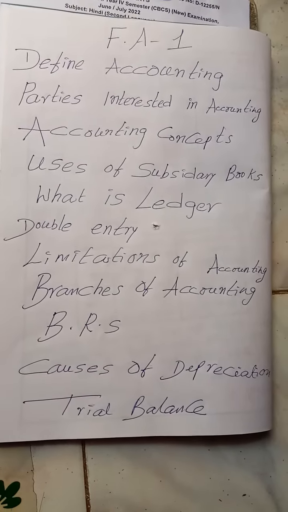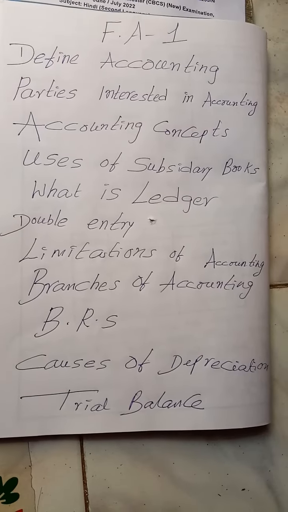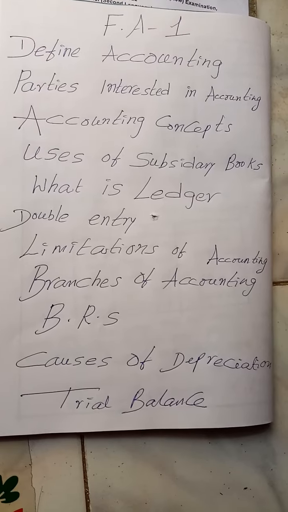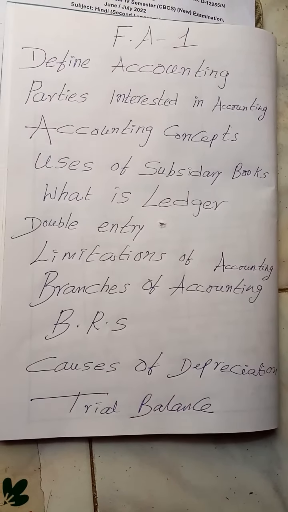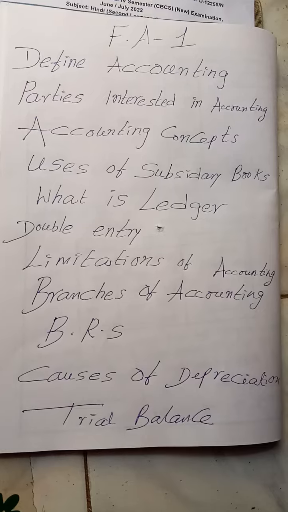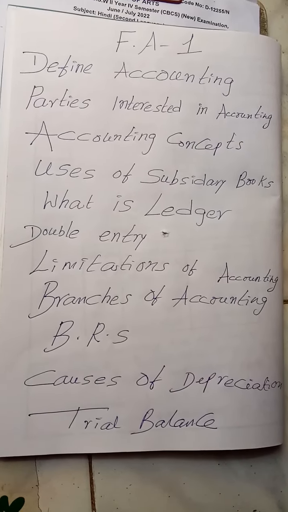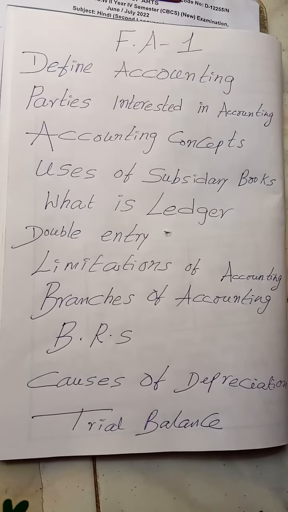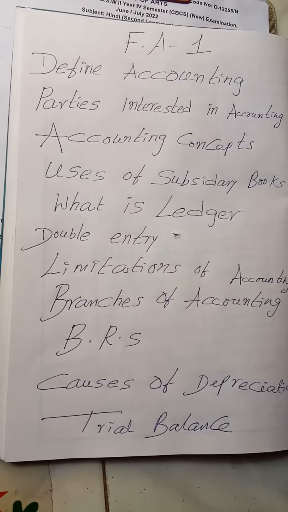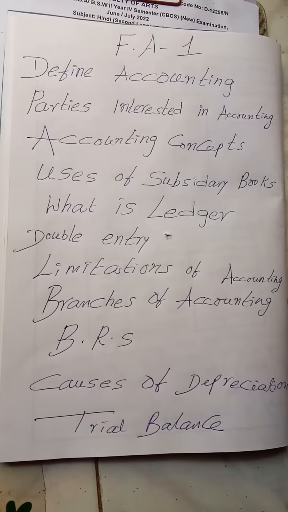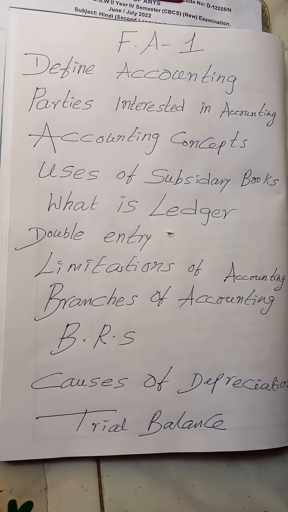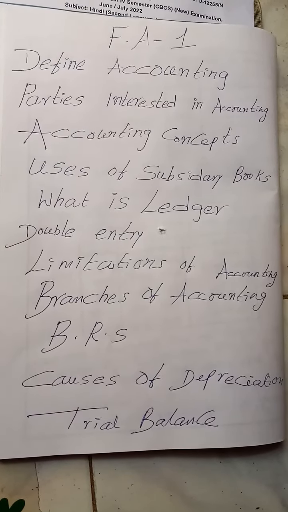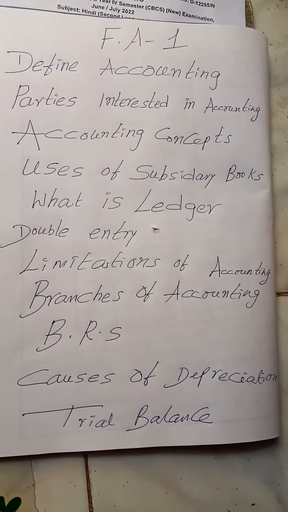Users of subsidiary books. The subdivision of the journal into 8 parts is known as subsidiary books. Instead of writing the journal entries directly, you can post them into ledgers. 8 subsidiary books are there: purchase returns, sales returns, likewise. It will save time. Double entry, giving entry for the benefit which is coming and the benefit which is going, is known as double entry.